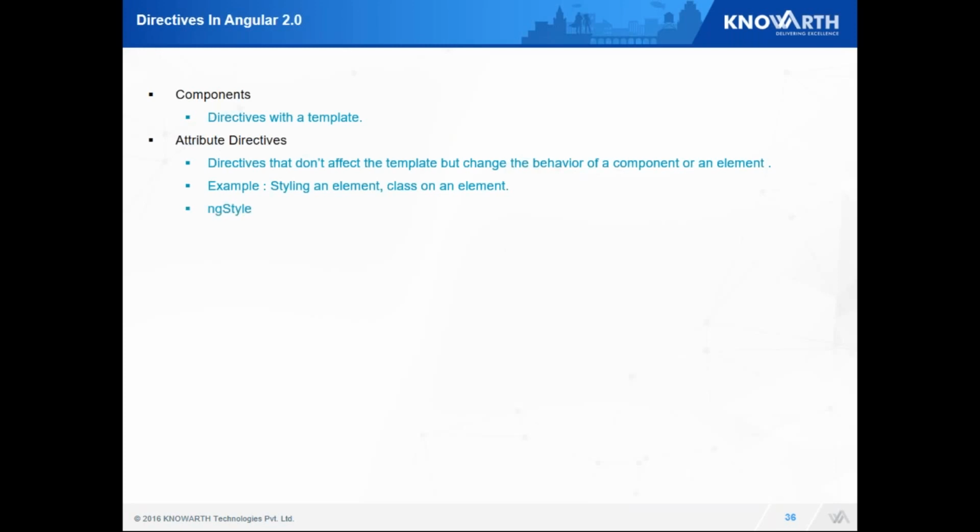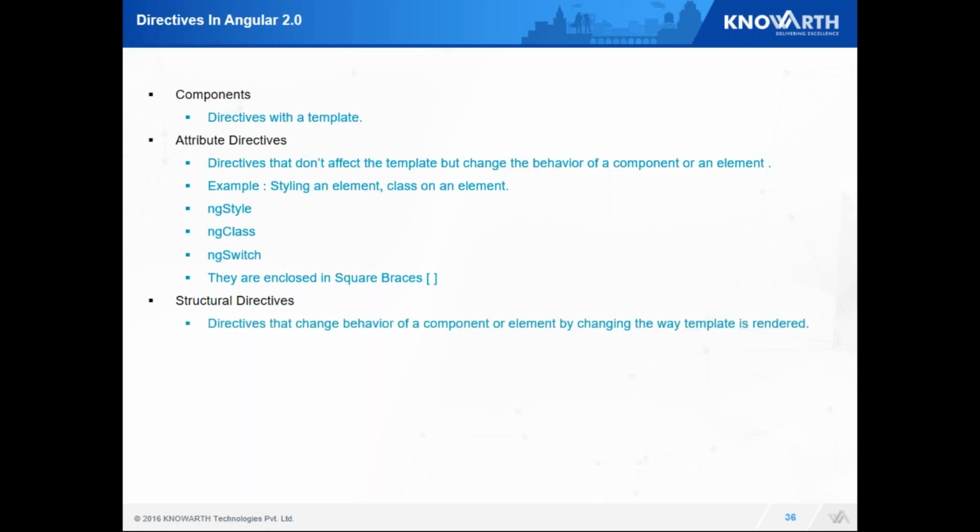So, how many directives are there in Angular? First one is components, what we saw earlier. Components, we define separate templates and it acts as a directive. Next is attribute directives. So any directive that doesn't affect my template and it just alters the styles comes under my attribute directive. Let's say ng-style, ng-class. A key point to note is attribute directives always are enclosed in the square braces.